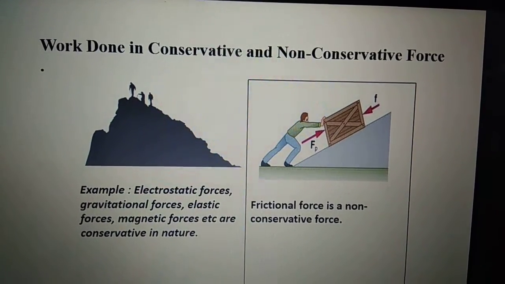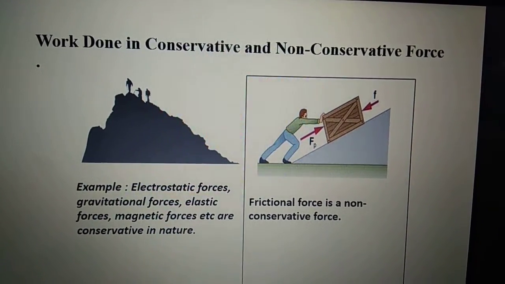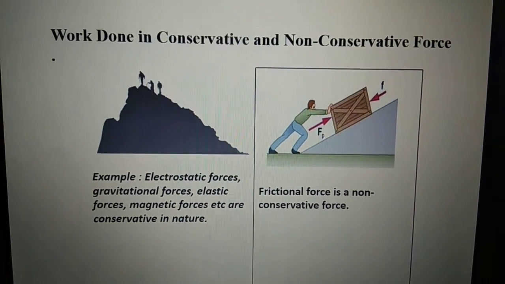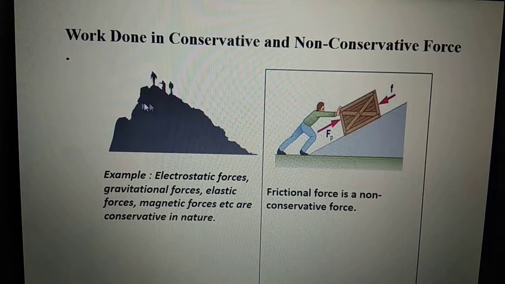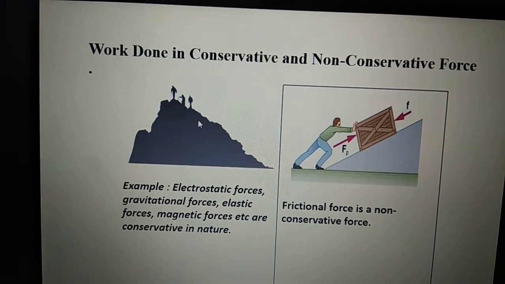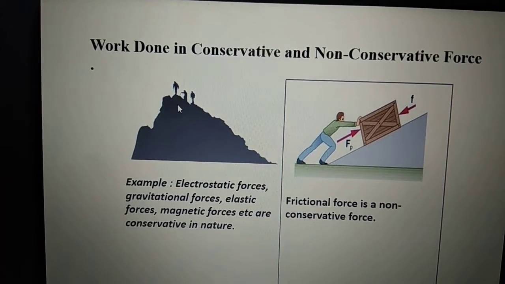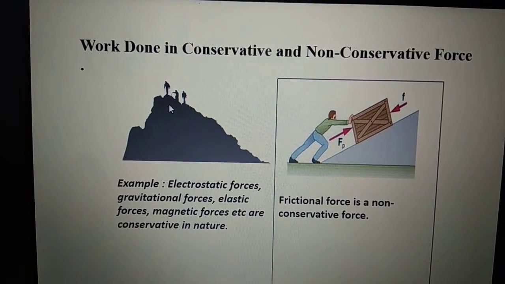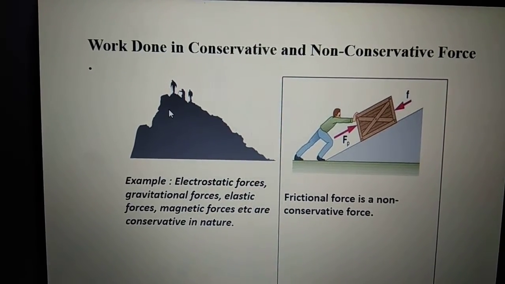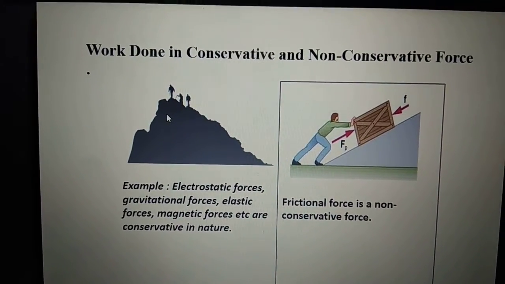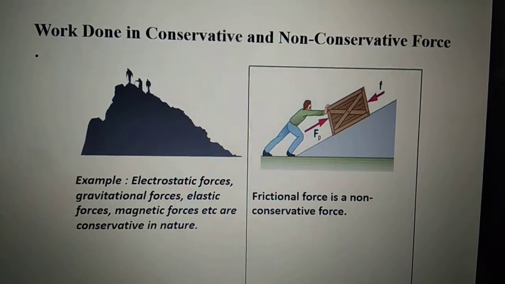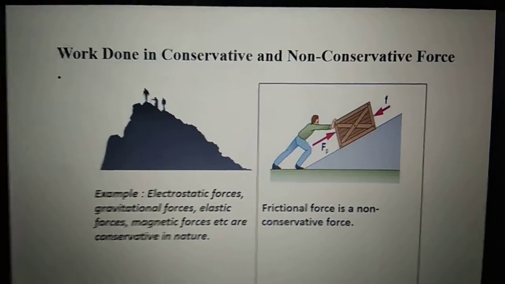Okay, this is a very cool example: work done by a conservative and a non-conservative force. Whenever work is done by a conservative force, work does not depend upon the path followed. As you can see in the first photograph, there are certain people who are climbing this mountain. They can go by this route or they can go by this route. But the work done will remain the same because the basic idea is they have gone from bottom to top. Work done depends only on the height and not on the path followed. So that is why this type of work done is called conservative work done.